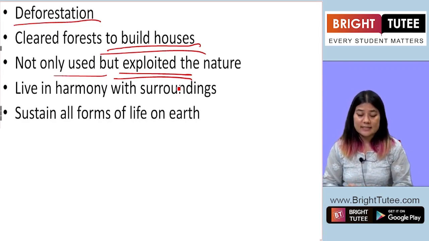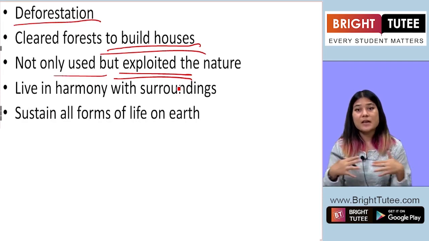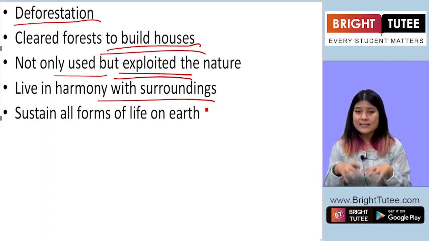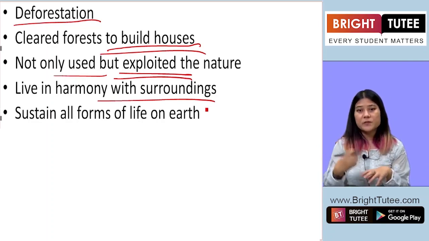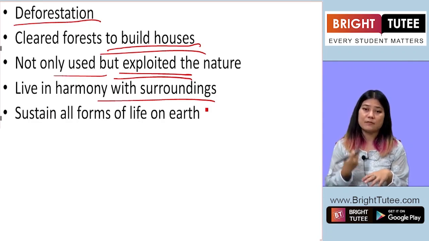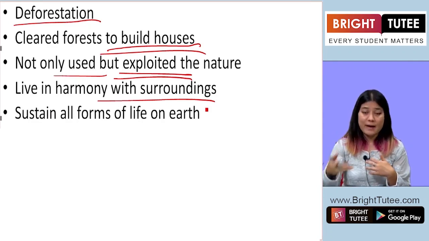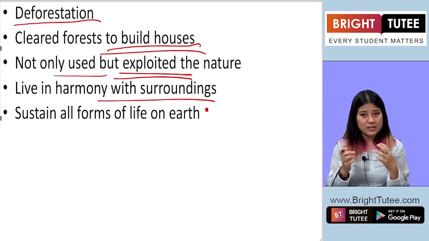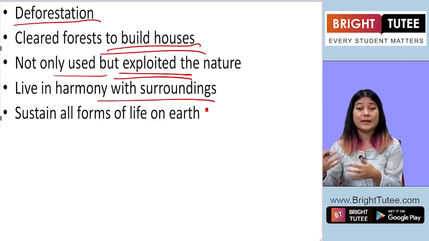So it is very necessary for us to live in harmony with our surroundings, with our environment. We should make sure that balance is maintained between what we take from the environment and what we give back to the environment. You take from the environment, you cut trees, but you also give back. You plant more trees.